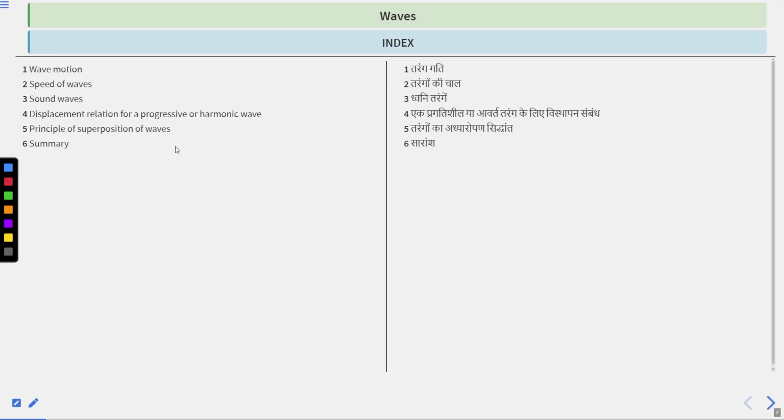In today's lecture we will cover first wave motion, second speed of waves, third sound waves, fourth displacement relation for progressive or harmonic wave, fifth principle of superposition of waves, and last summary. So these are the topics of today's lecture. We will discuss each one by one.